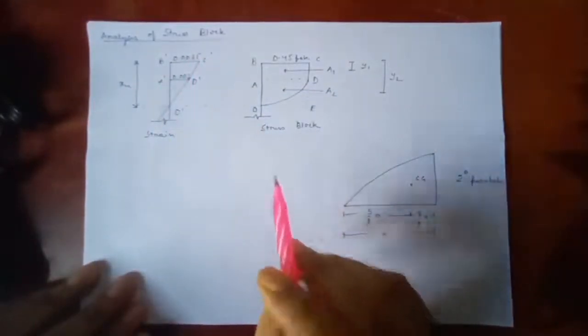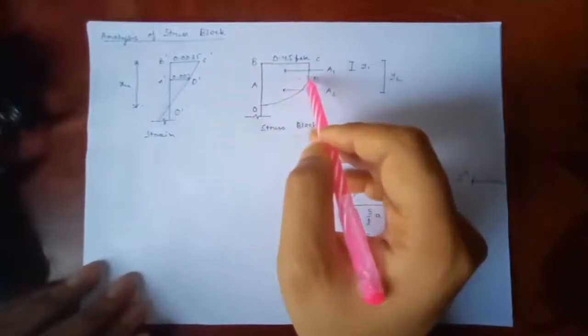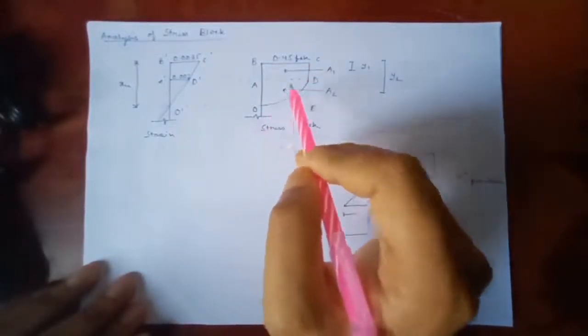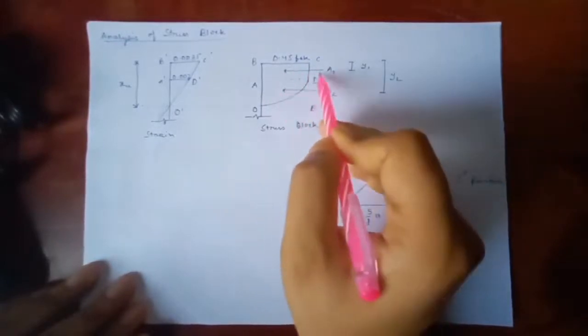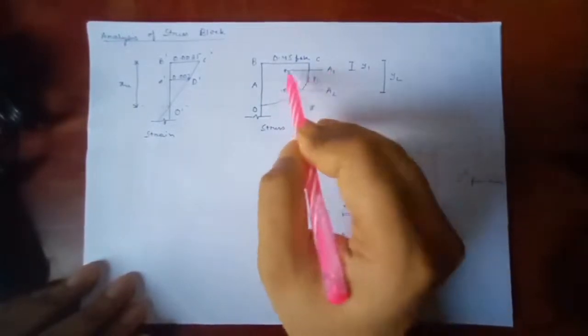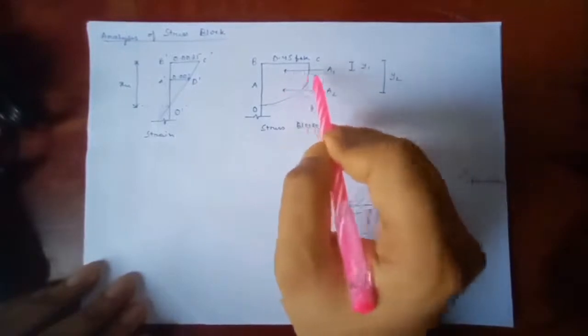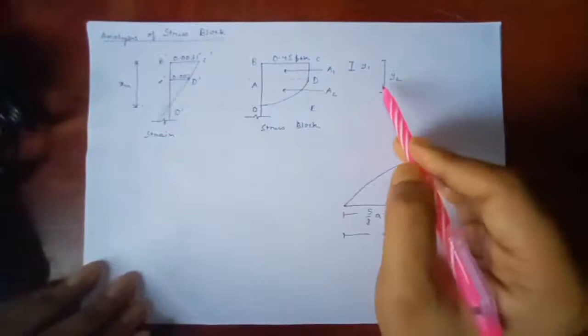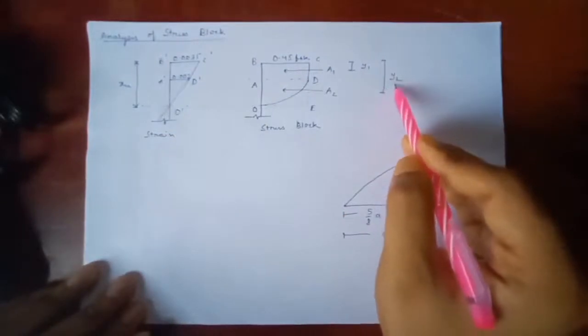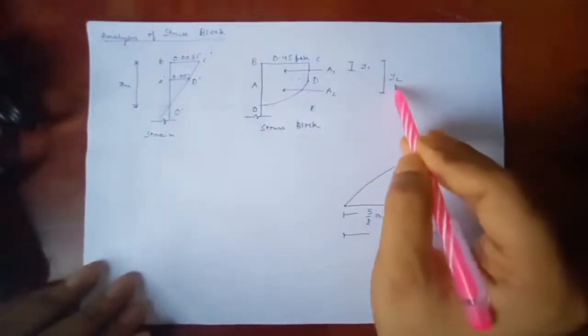And now this is partially linear and partially parabolic, and we have two centers of gravity over here, and areas are A1 and A2. The center of gravity for the linear part, or the rectangular part, is at a depth y1, and for the parabola, it is at a depth y2.